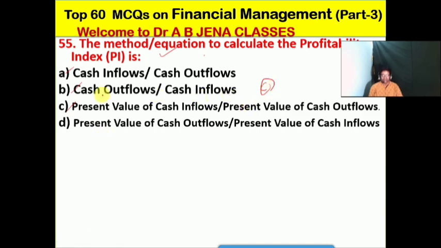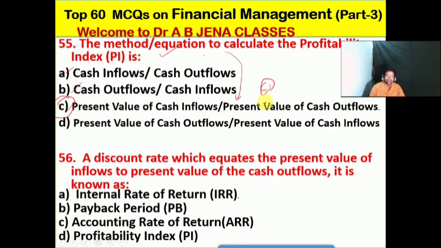Friends, so C is the right option for this MCQ. So the profitability index is calculated by this equation. It's the present value of cash inflows divided by present value of cash outflows. So next one we will see.